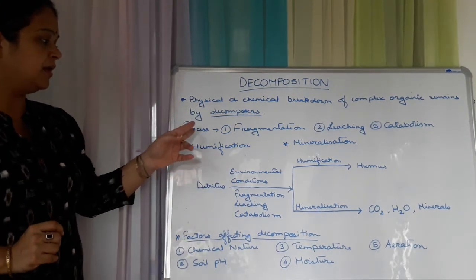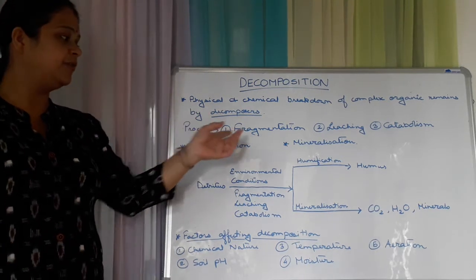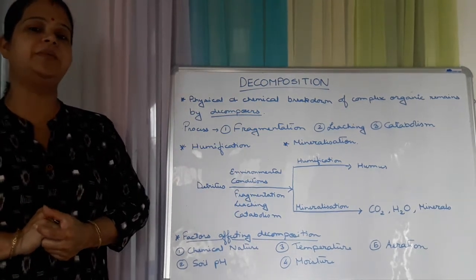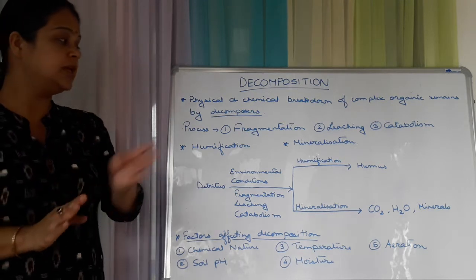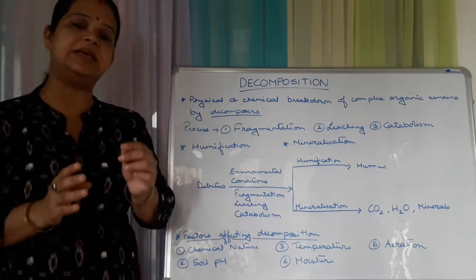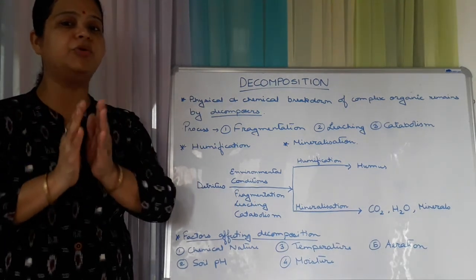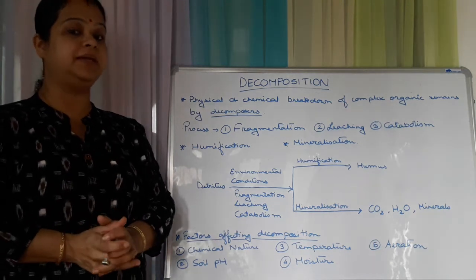Now how does decomposition occur? First of all is fragmentation. In general terms we know what fragmentation is, that is the breaking down of particles into small pieces. So here the microorganisms, that is the decomposers, break down the organic matter into small pieces. Okay, and that particular process is known as fragmentation.